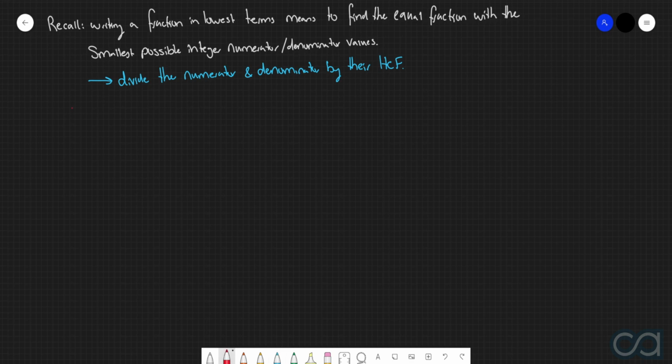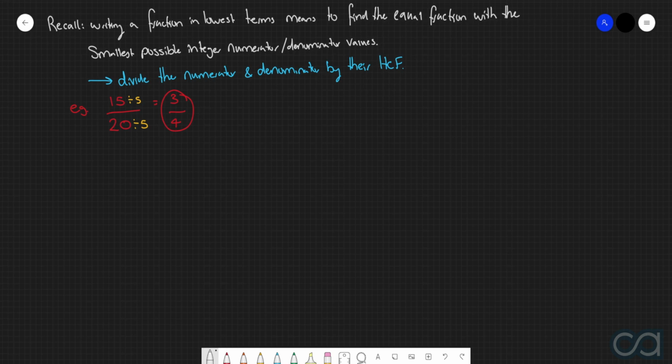So, just to give a very quick example, let's say we were given the fraction of 15 over 20. The highest common factor of 15 and 20 is 5, so we'll divide 15 by 5, and then we'll divide 20 by 5 as well. What this then results in is 3 over 4. So what we would say here then is that 3 over 4 is written in lowest terms, because 3 and 4 do not have any more common factors other than 1.